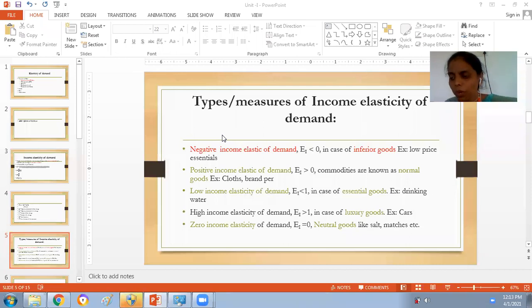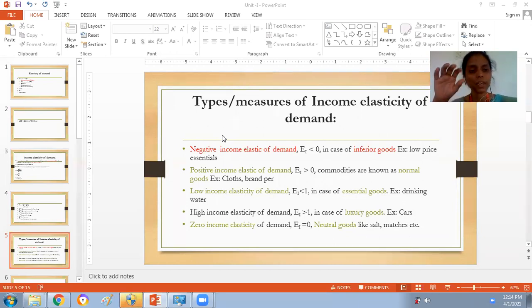Basically, guys, before going to see the classification of goods depending upon income elasticity of demand, we should have the basic knowledge of why income elasticity of demand is used. For example, you are a manager and you have your business. In such a case, the use of income elasticity of demand is to predict the demand for our product.